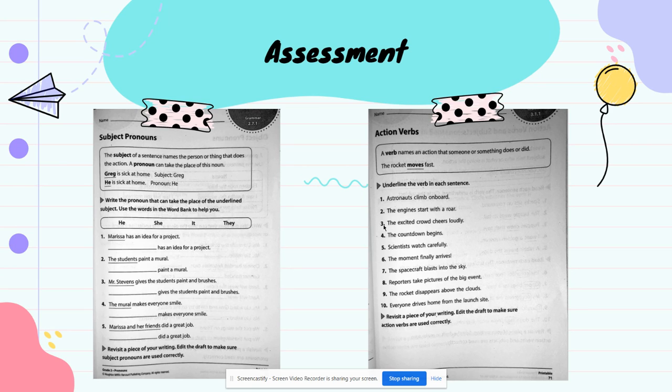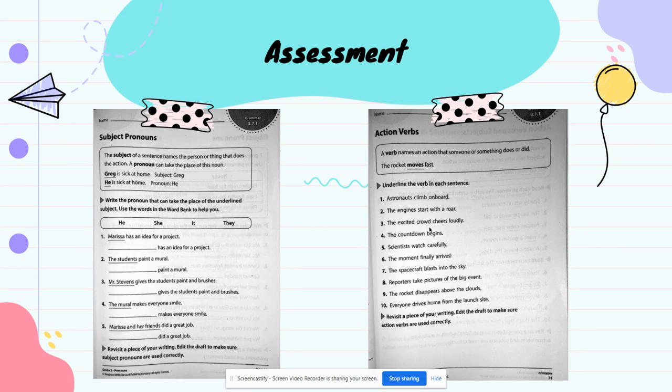Let's see. Number 3. The excited crowd cheers loudly. So what is the action verb in that sentence? Cheers. Right? Cheers is when everybody gets up and starts screaming and yelling.